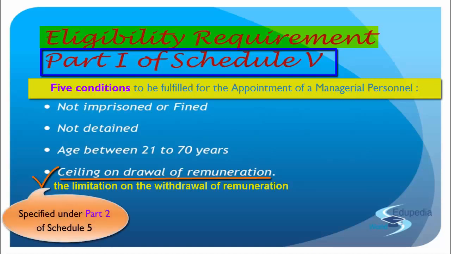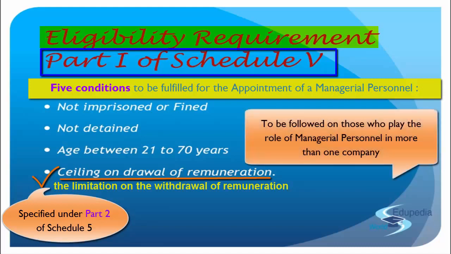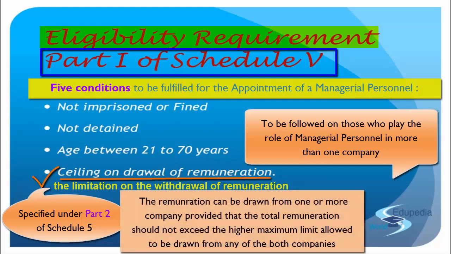So we will obviously respect that part. What happens is where a person is a managerial person in more than one company, then you are allowed to draw remuneration from one or more companies subject to the ceiling provided in section 5 of part 2 of schedule 5. So you can draw remuneration from both the companies provided that the total remuneration you draw from both should not exceed the higher maximum limit which you are allowed to draw from any one of those companies as per section 5 part 2 of schedule 5.